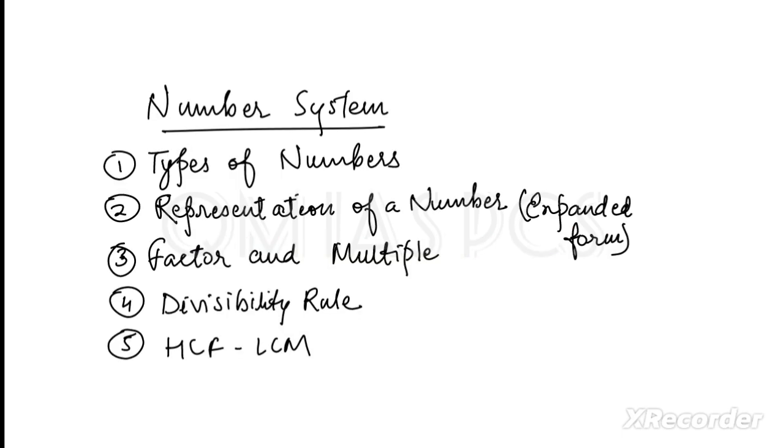See, in number system, I have included these 5 topics. That is types of number, then representation of a number, that is expanded form, then factors and multiples, then divisibility rules, and HCF and LCM. And in 3 lectures, we will try to complete all 5 topics. So what are types of number? Any idea?